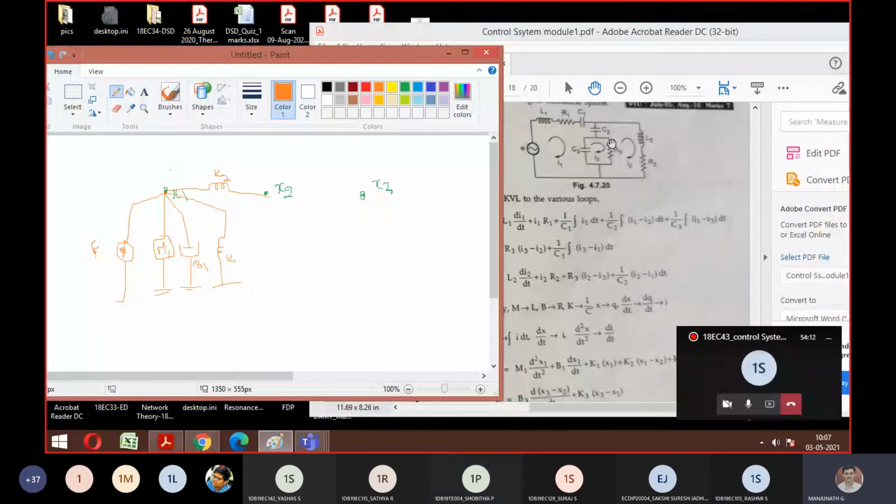Okay. Then tell me only for X2. M2, B2. So mass is there, M2, good. B2. Only M2? B2 is also there.